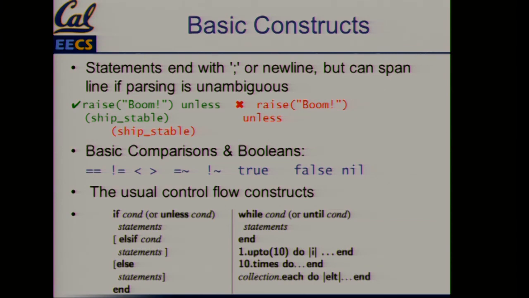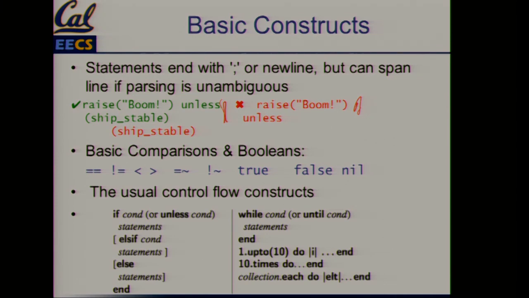This one got shifted over a little bit. The reason the parser is going to complain about this one is that raise, parentheses, boom is a legal statement, and it'll be surprised by what's here afterwards on the same line. So there's a new line here, right? So that could be its separate statement. That is a legal statement, and then there's the rest of it afterwards. It'll complain about that, but there was no new line in the other one, so it was okay to have that afterwards. Kind of the way the Ruby parser works, it'll let you get away with things if it can figure it out. That's the philosophy here.